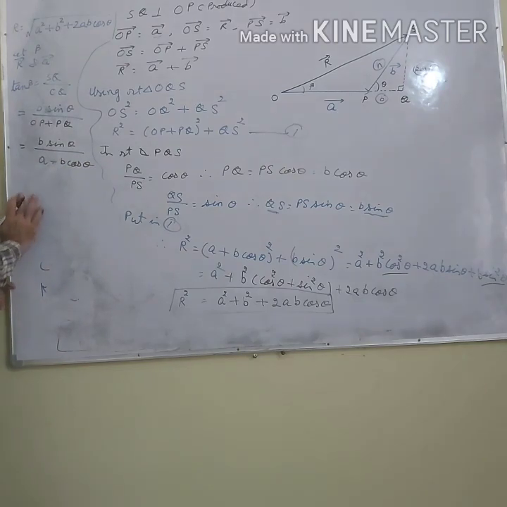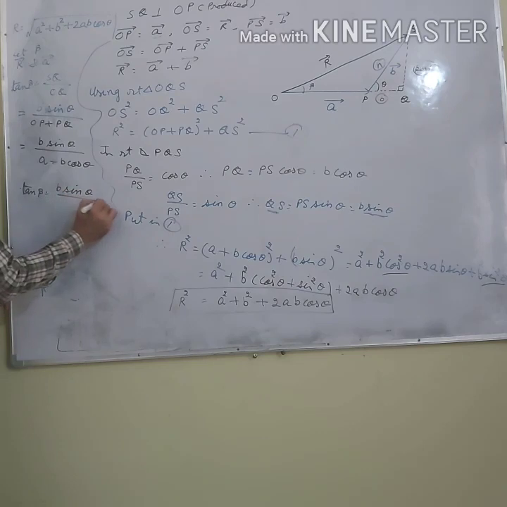So I can say tan beta equals B sin theta divided by A plus B cos theta.